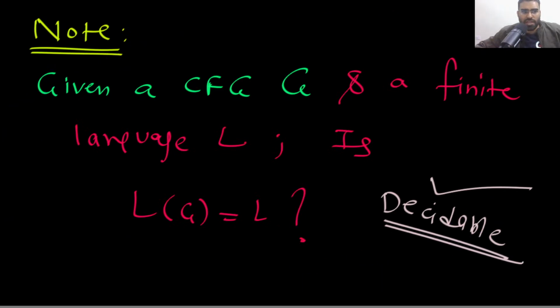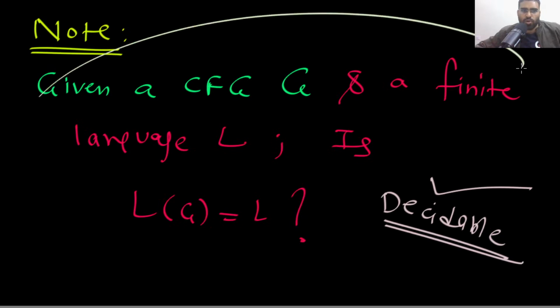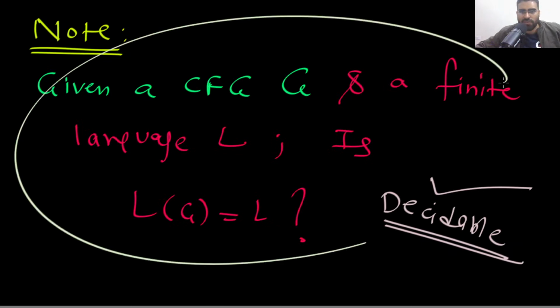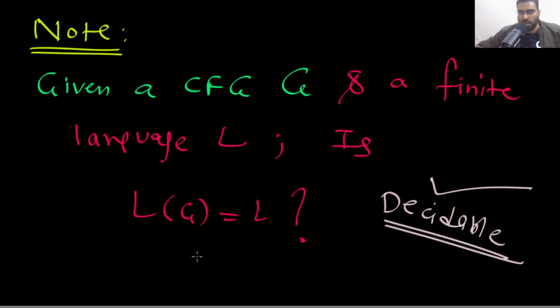But if you are curious and you say, sir, I don't want to learn anything by heart, I want to understand the proof, then you can find it in the GO Classes test series. In the explanation I have given the proof of this problem. So anyway, this is decidable.